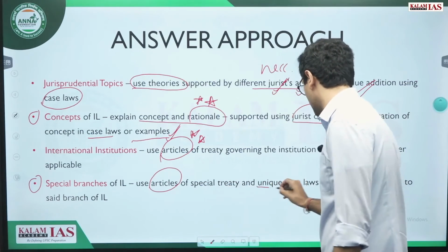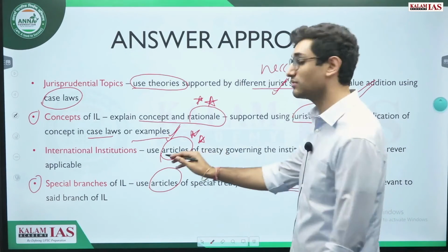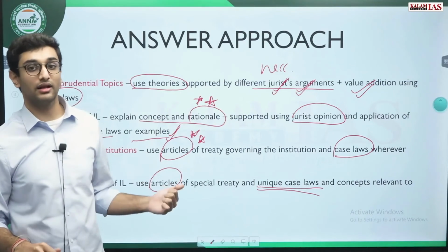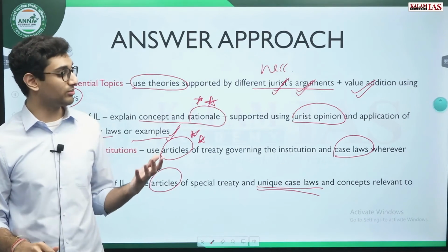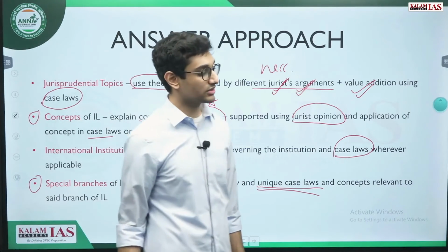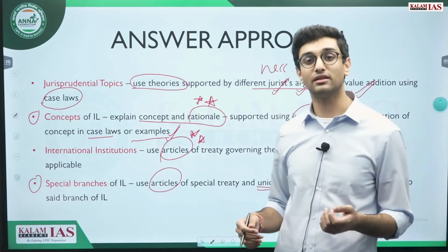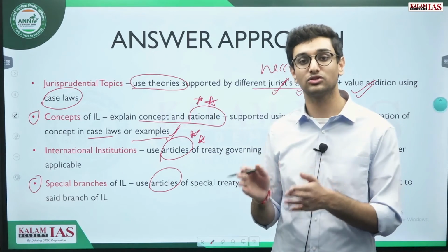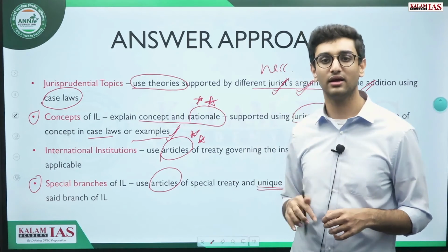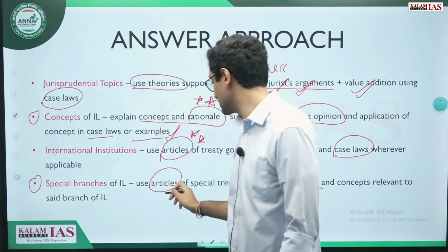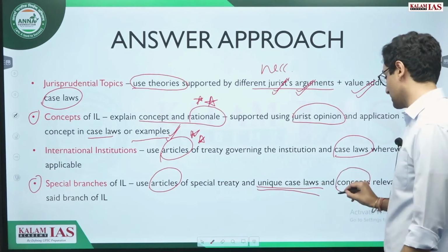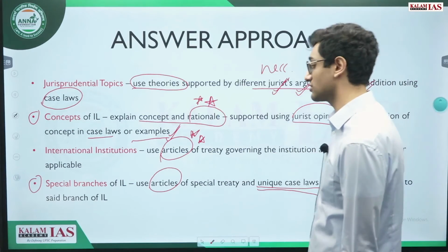And unique case laws. Because it is a special branch of law, it also has unique case laws that are relevant with it. For instance, I think many people would know about the Italy versus India case, which dealt with what is the law governing a contiguous zone, wherein the mariners shot some fishermen in India and it was decided by the ICJ. So unique case laws and concepts that are relevant to the said branch of international law.